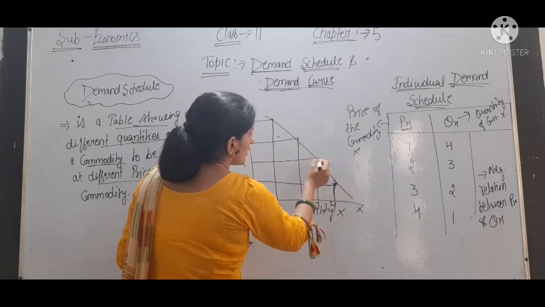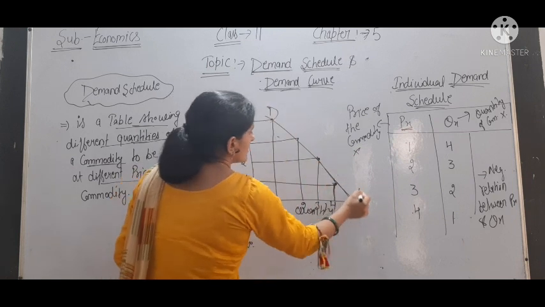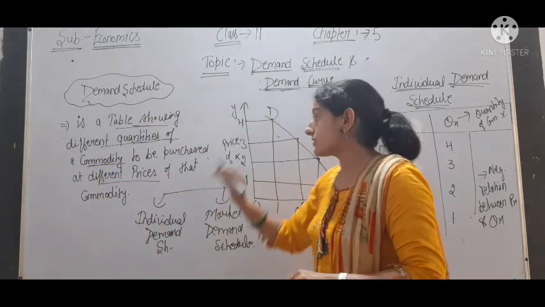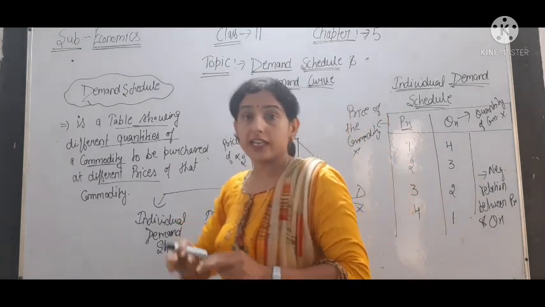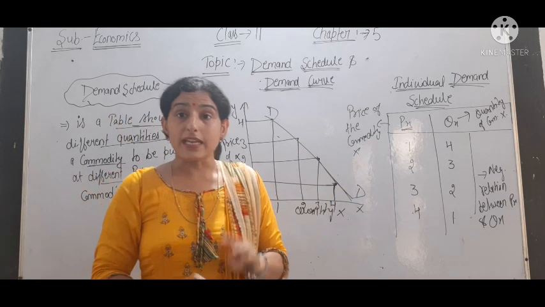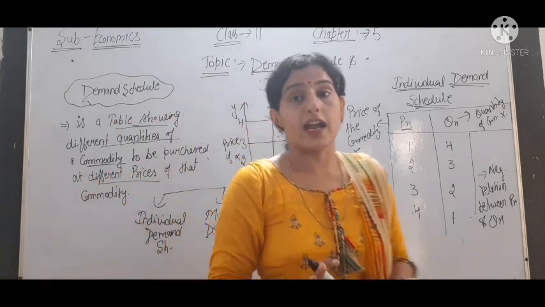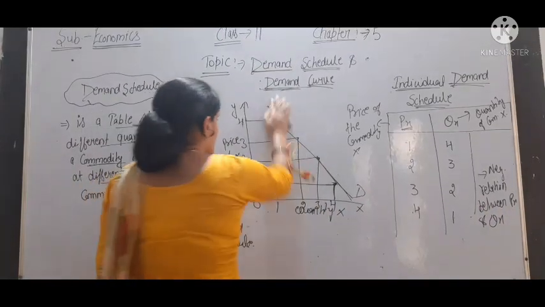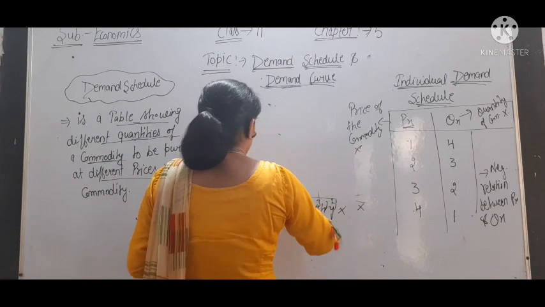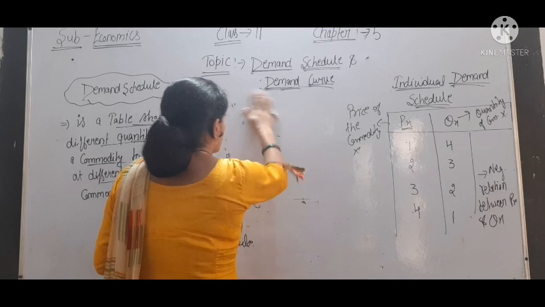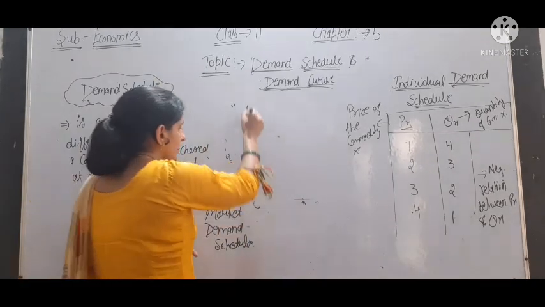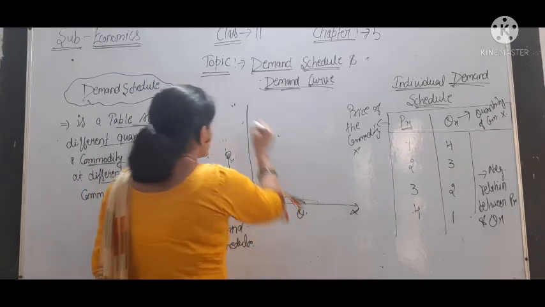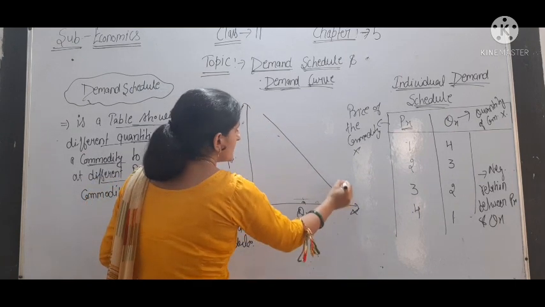So this is our DD. You can also draw this freehand. No need to join the points; this is for your understanding, but in the exam you have to draw it freehand. The demand curve should be drawn freehand like this. As on the x-axis we are showing quantity, and on the y-axis price, this is our DD, our demand curve.